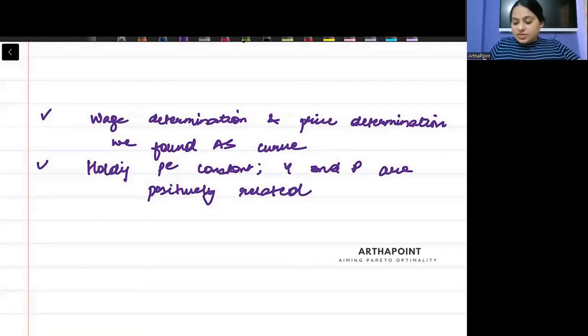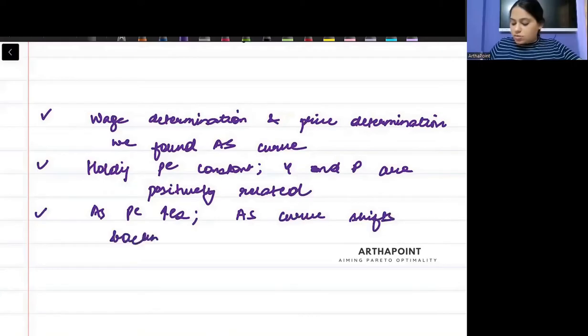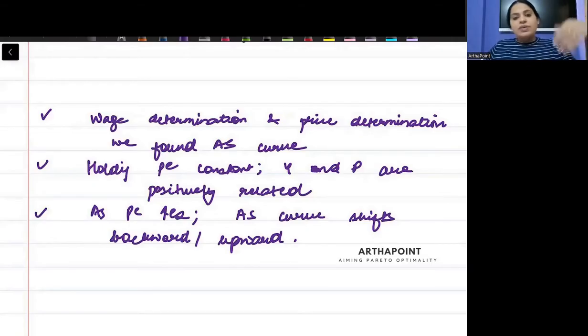Then we saw that as PE increases, the AS curve shifts. Either you can call that shift backward, or you can call that shift upward. Up to you. It shifts the curve backward or upward when PE increases. Clear हुई ये बात? This is all about the derivation of the AS curve. Okay, beta, thank you.